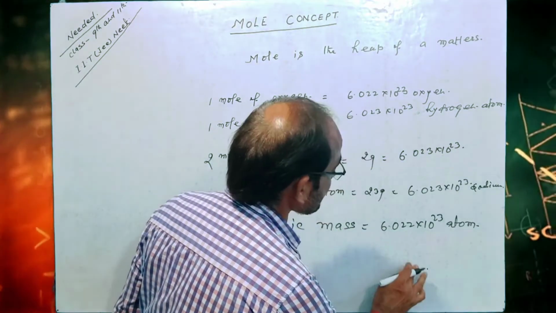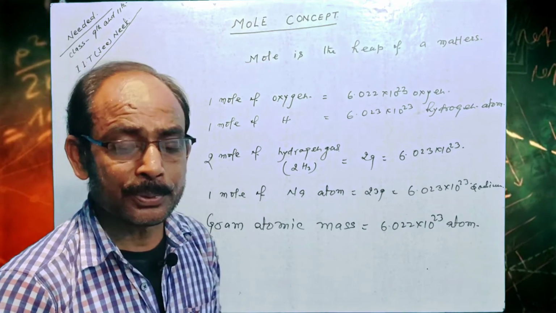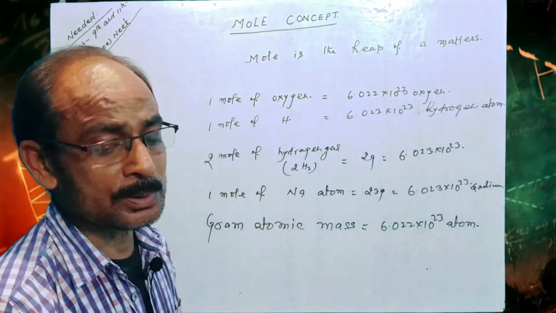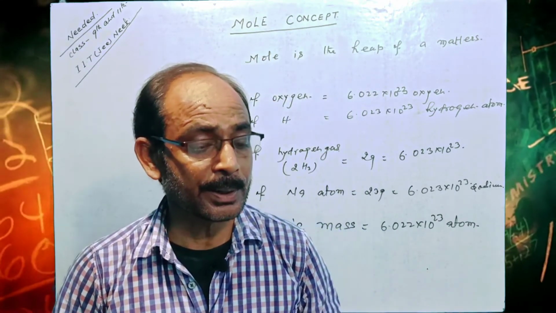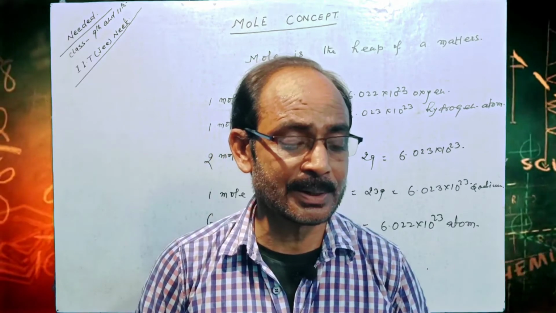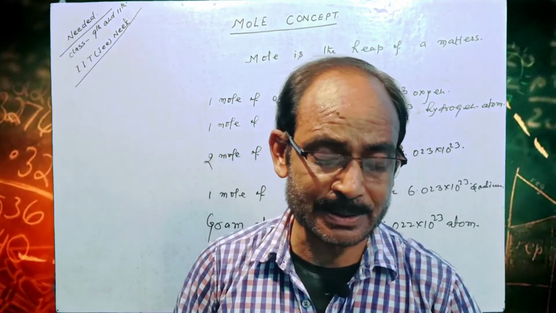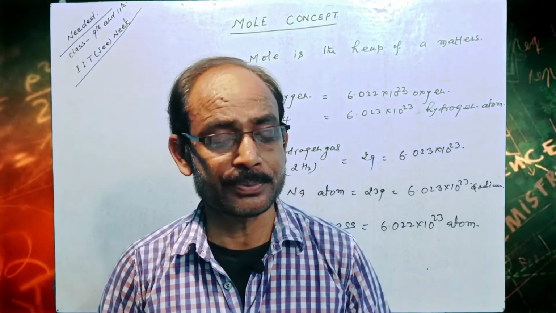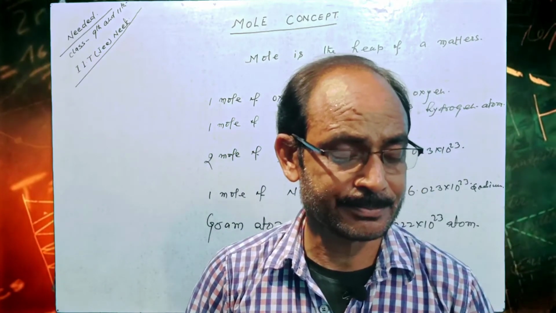According to concept of molecules, we also know about the mole of a substance is that amount of substance which contain same number of particles of atoms, molecules and ions.